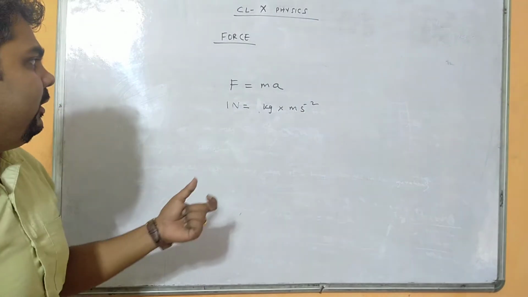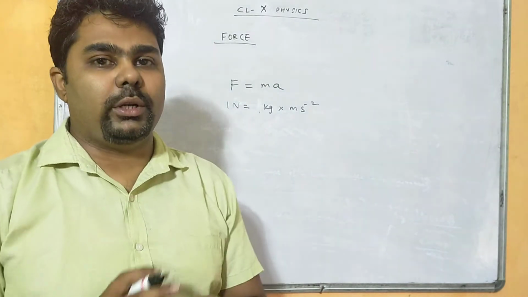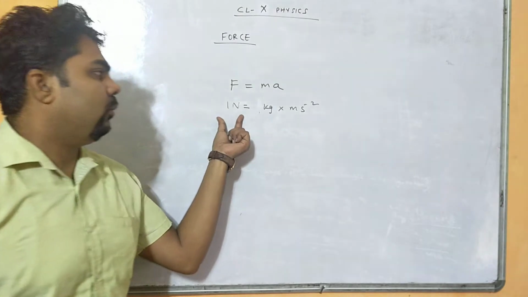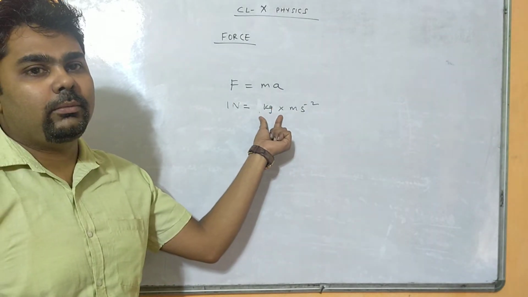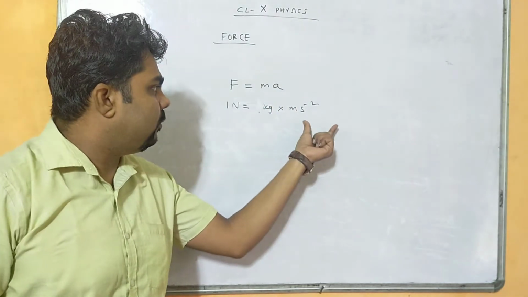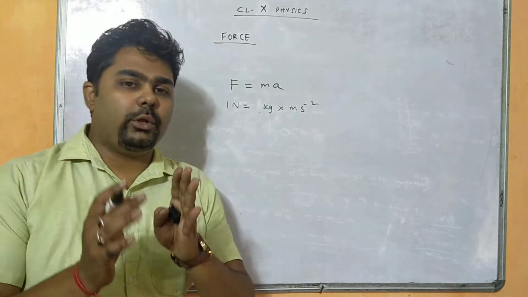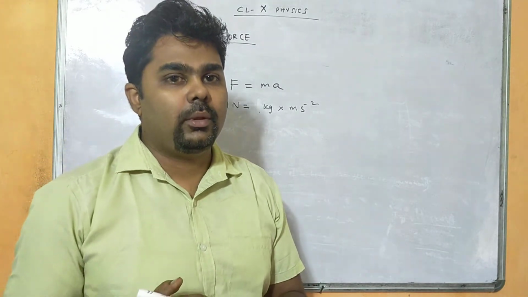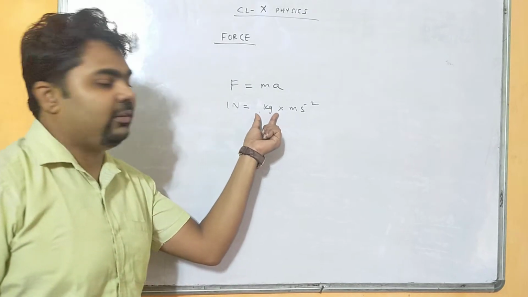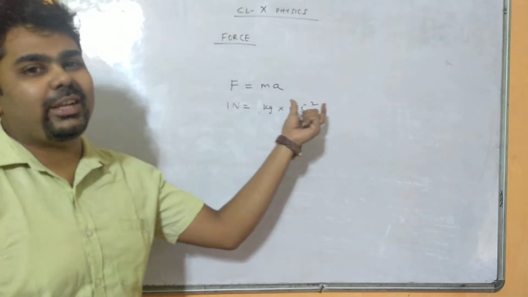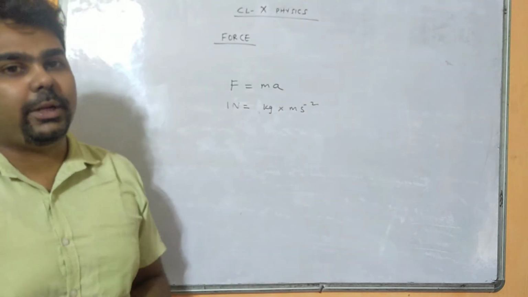So we can say that a force is 1 Newton when a body of 1 kg is moved by an acceleration of 1 meter per second square. So when you are applying a force on an object, and the mass of that object is 1 kg, and it is moving with an acceleration of 1 meter per second square, then we say that 1 Newton force is being applied, right?